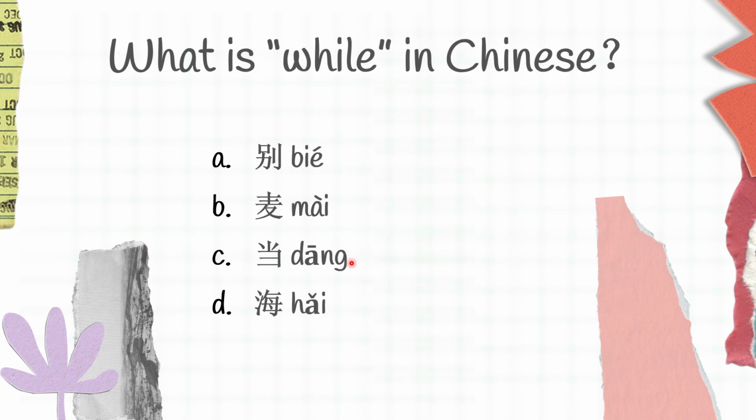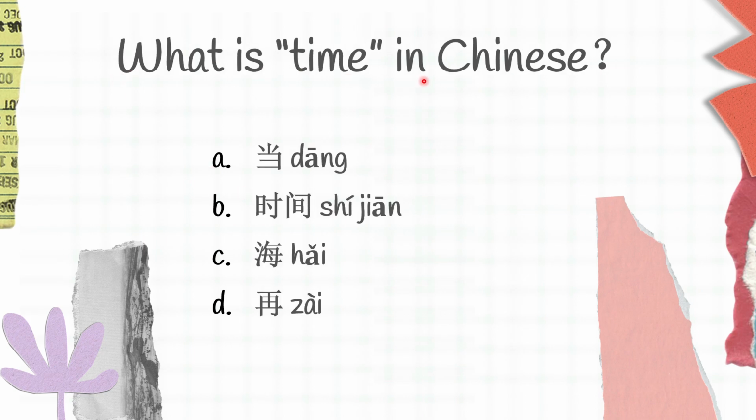Moving on to another question here. What is time in Chinese? A, 当, B, 时间, C, 海, D, 在. Which one do you think is the right one, guys? 当 is while, 时间 is time, 海 is sea, 在 is again. And B is the right answer for this question. 时间.